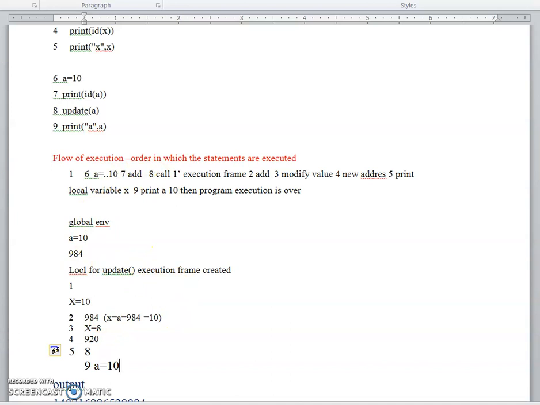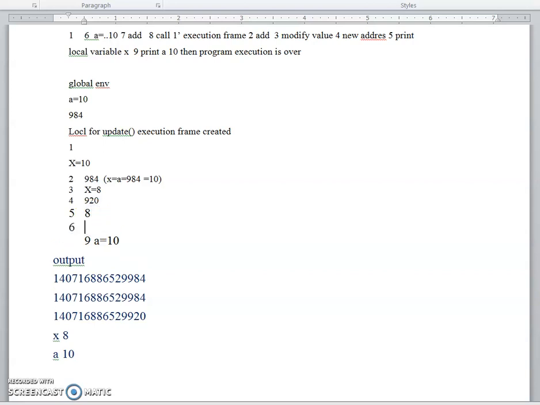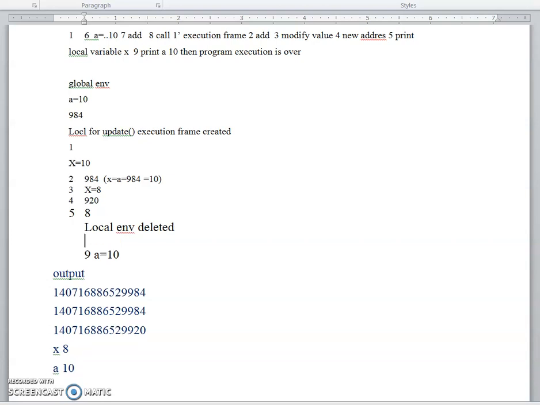In this 5th statement, you are coming out of the function. So the local environment is deleted. That means once again you are entering into the global environment, that is, you are executing the statements which are available in the main program.